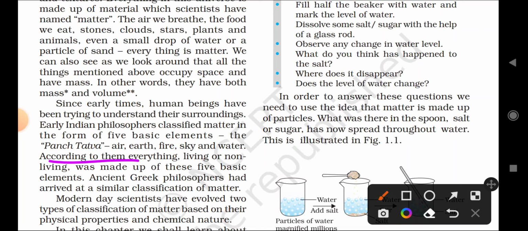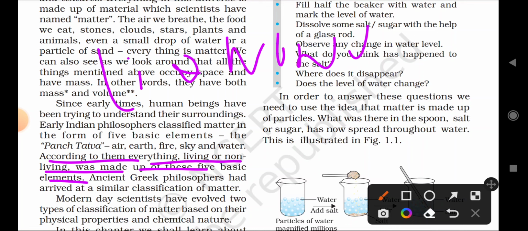According to them, everything living or non-living was made up of these five basic elements: air, water, earth, fire, and sky. All things, both living as well as non-living, are made up of five panchatatvas.